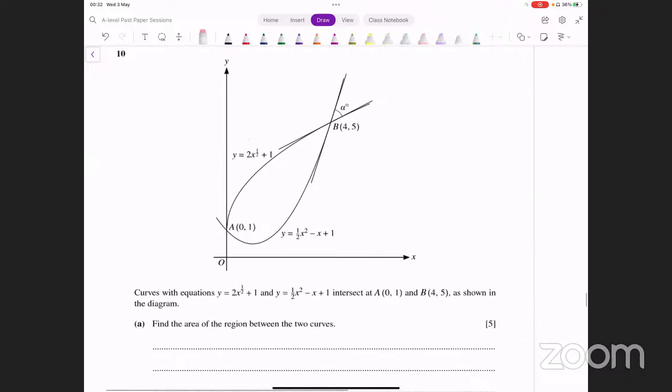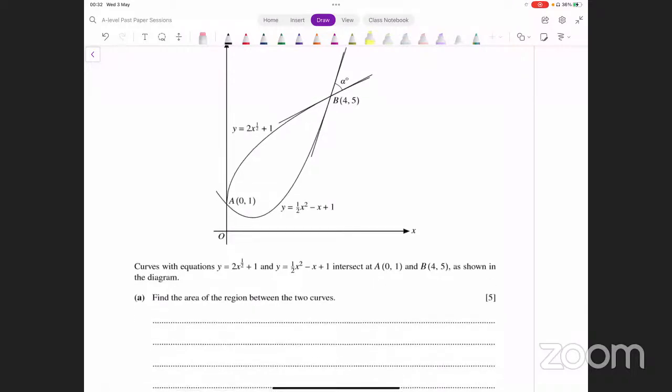Let's move on. Question number 10. We have curves with these two equations, y equals 2x raised to power 1 over 2 plus 1, and y equals half x squared minus x plus 1. They intersect at A and B as shown in the diagram. Find the area of the region between the two curves. Okay, so we need to find this region.